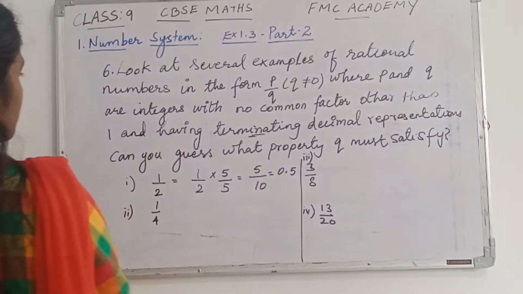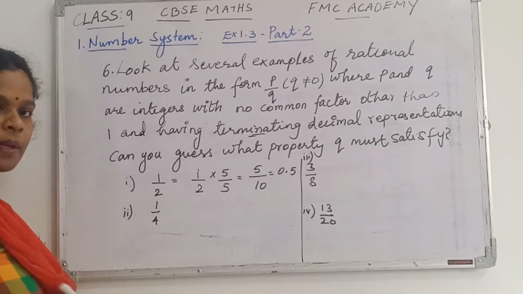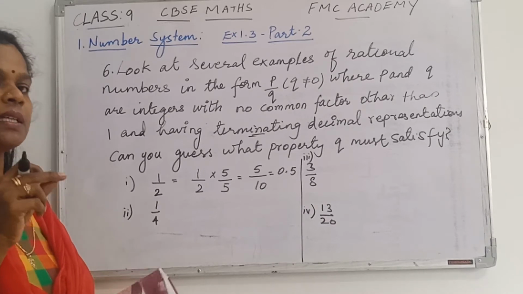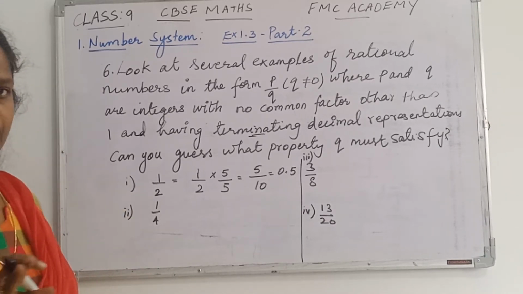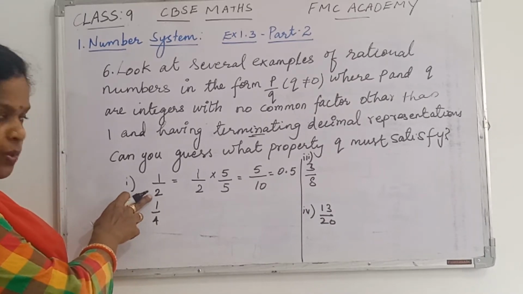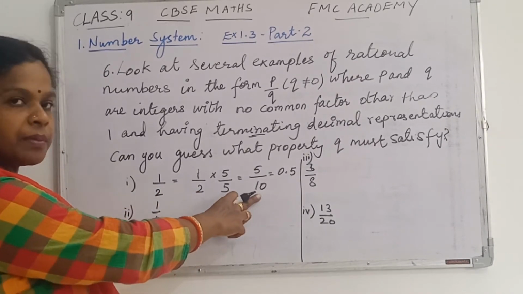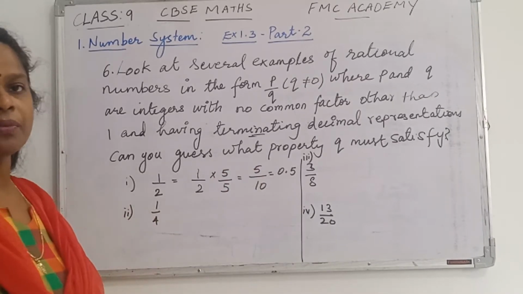To make the sum very easy, make the denominator a multiple of 10. In the first one, 2 was there, so I multiplied by 5 so that the denominator becomes 10 and it is easy to write in the form of a decimal.